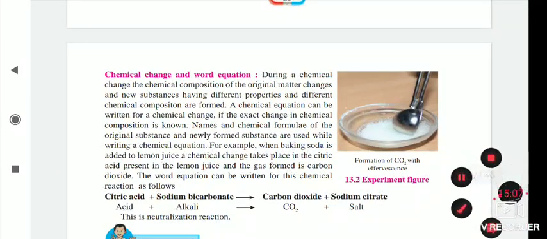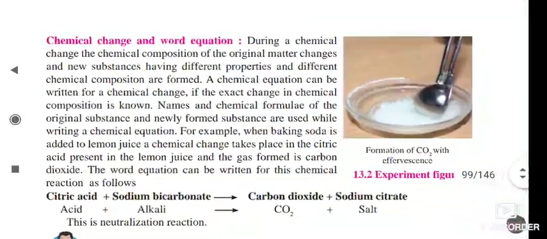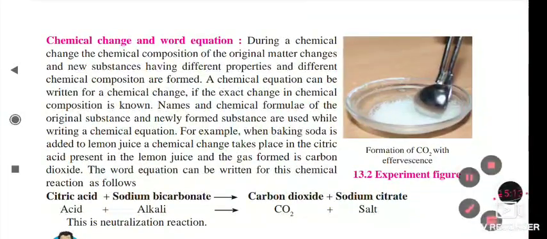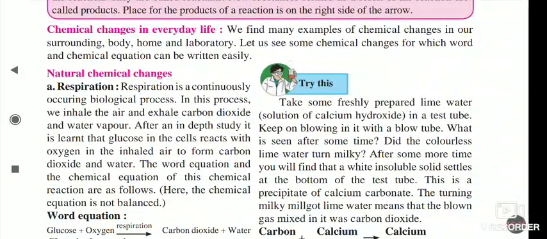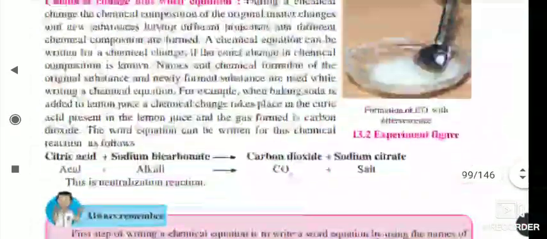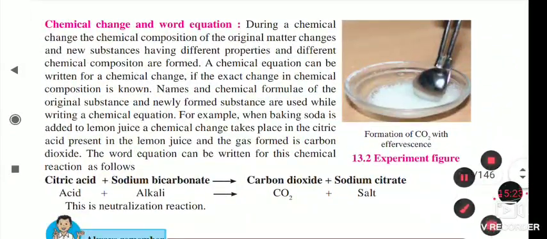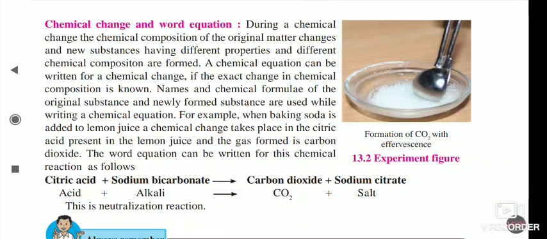So in this way, today we saw the general information about chemical change and its word equation. In the next part of the lesson, we will see in detail and study the different chemical changes, natural and man-made, in our next lecture. So today we are going to stop here, and we will see the next part of the lesson tomorrow.